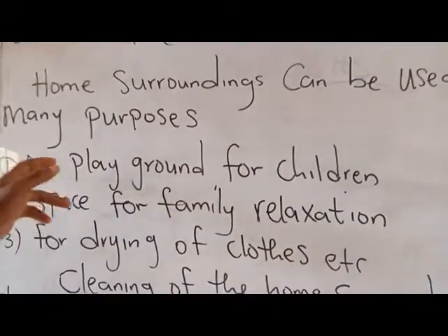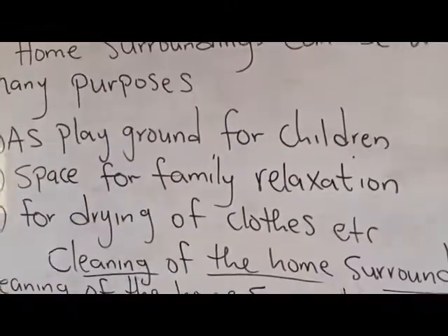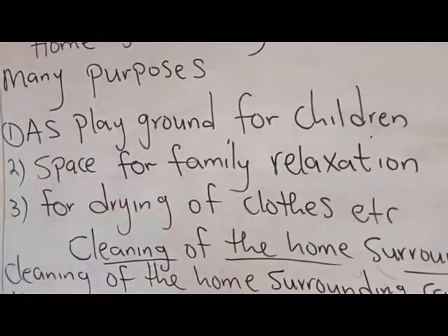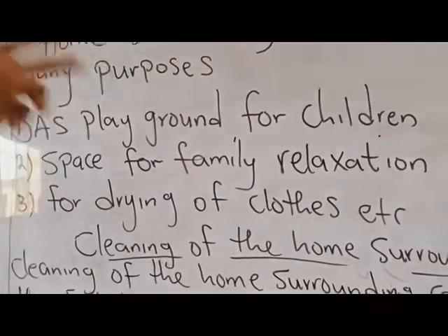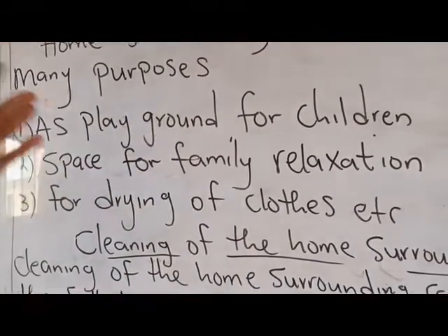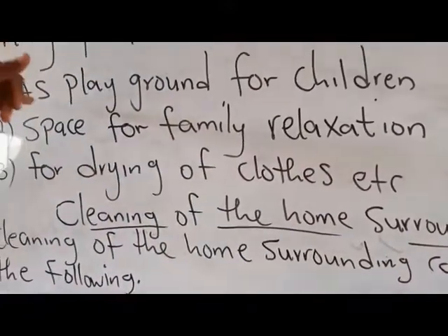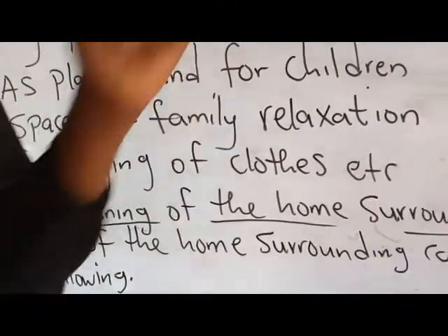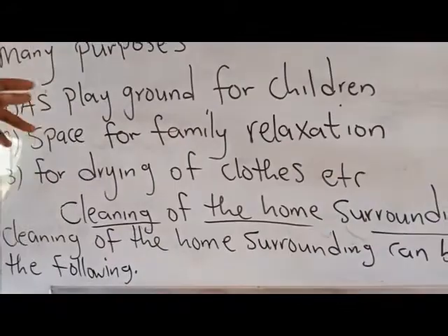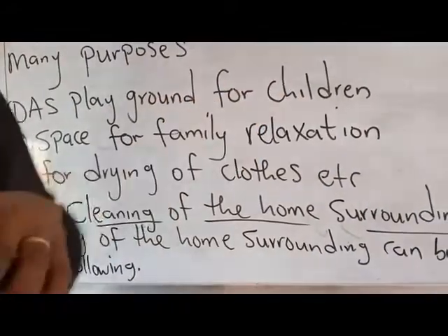Number one, a playground for children. After building their houses, they reserve a place to build a befitting playground for their children. After every day-to-day activity, the children go there to play and have fun.